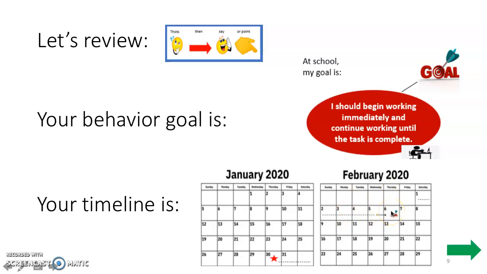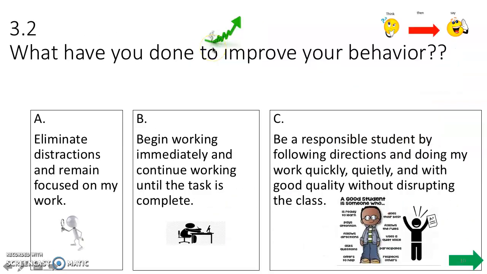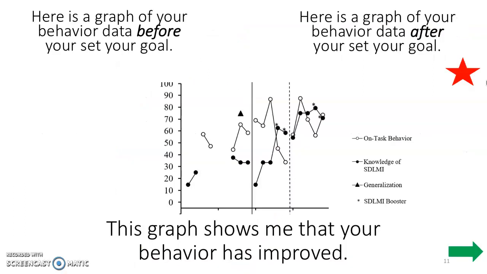So on the 6th, Miss Ashley had some technical difficulties. We're meeting on the 7th now to see if you have met your goal and to see how your goal is progressing. Remember, what have you done to improve your behavior? Think about your answer. Was it eliminate distractions, begin working immediately, or be a responsible student? Look at your choices and look at your symbols. Make your selection now. Did you say B, begin working immediately and continue working until the task is complete? Yes, this is your goal for school.